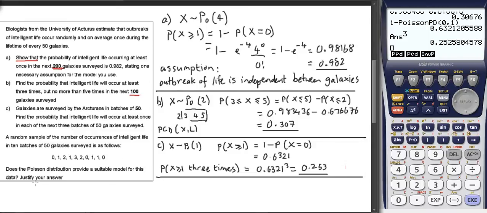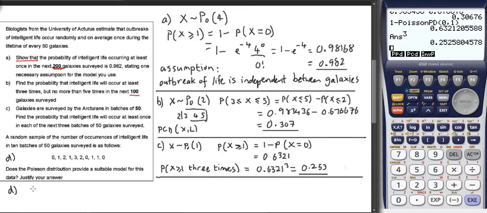Which just leaves us with D. So what have we got? A random sample of the number of occurrences of intelligent life in 10 batches of 50 galaxies is as follows. So we've got some real data now. Does the Poisson distribution provide a suitable model? So never mind all of our assumptions so far, here's some allegedly real data. Does the Poisson distribution provide a suitable model?